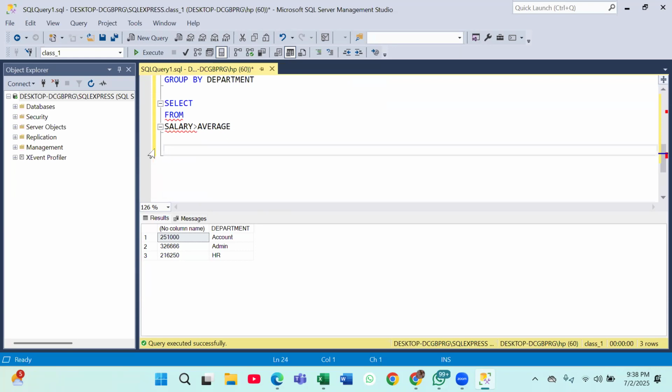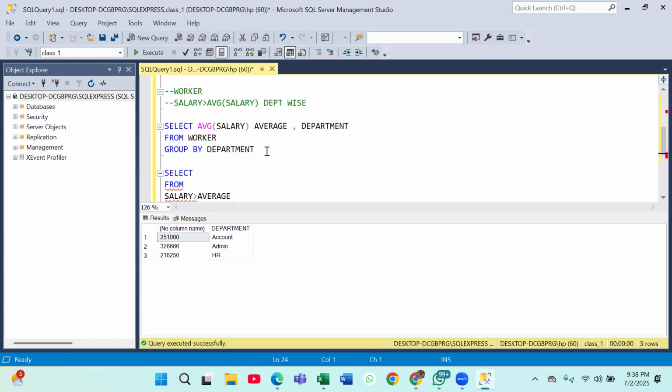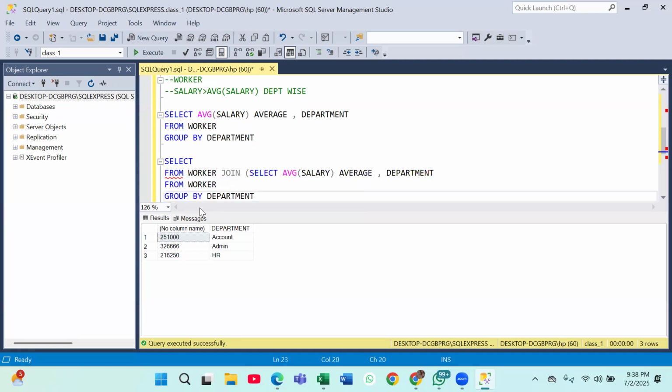Okay. So how did we do it in CTE? We used join, right? So here also I will be using join. We can do it with the help of your solution also, which I am going to talk about. Just give me 1 second. So salary is in my worker table. Now I will join with my subquery, which is this, Control B. And here you can see that I am using my subquery as a table only, right? If you use anything in your from clause, it will be a table. Correct, everyone? If I'm using anything in my from clause, it will be considered as a table only, right?